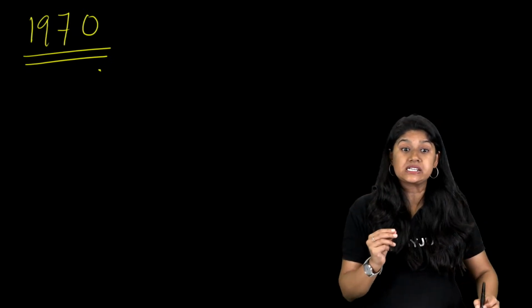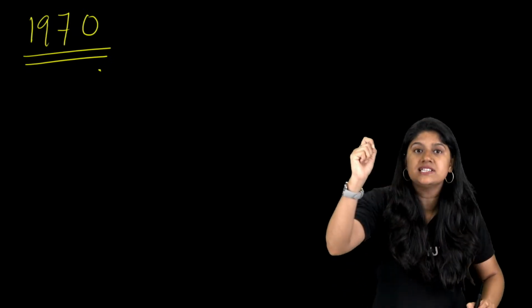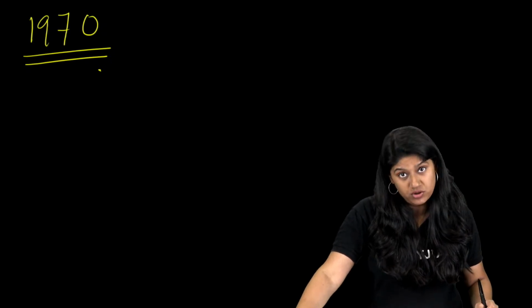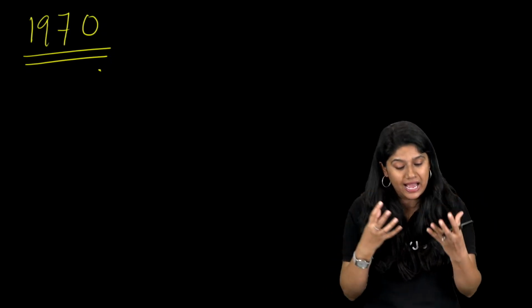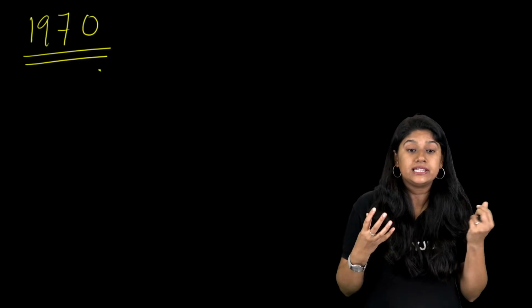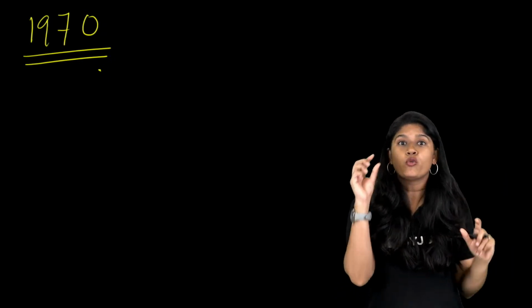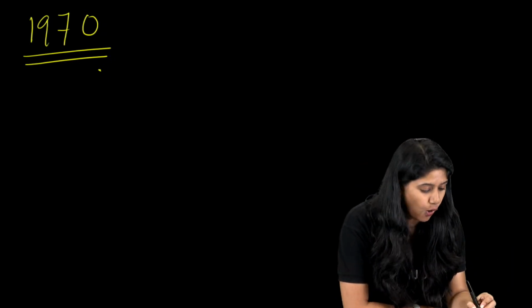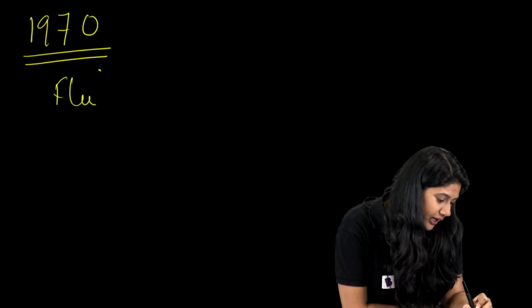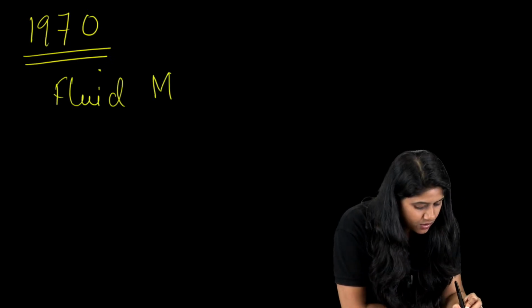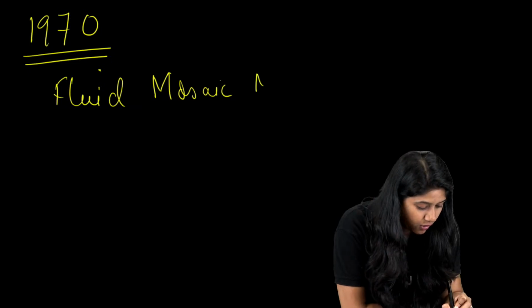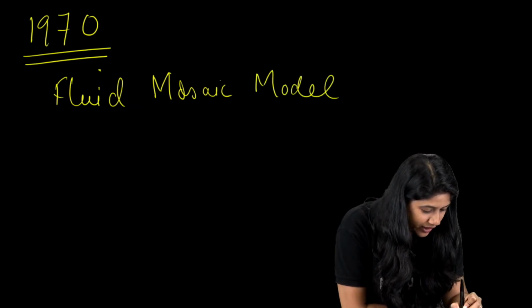Singer and Nicholson. These two scientists in the year 1970 discovered, or we would say that they actually gave the model for the cell membrane, which is called the fluid mosaic model. Okay, everyone?